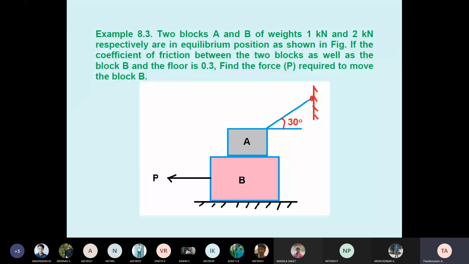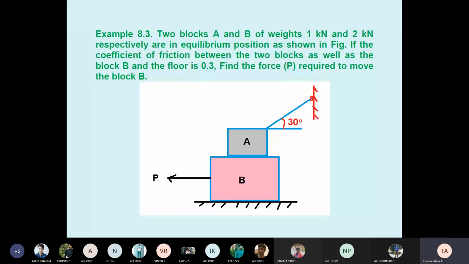Block A is connected by a rope, therefore there is tension, at 30 degrees as shown in the diagram. And on block B the force P is applied, from the left side.